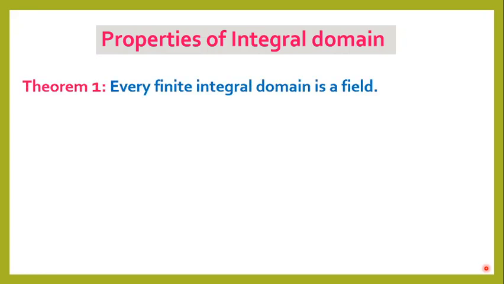Theorem. Every finite integral domain is a field. Here, they have given an integral domain, and we have to prove that it is a field. An integral domain and a field have 10 properties in common. The speciality of an integral domain is that zero divisors are absent. The speciality of a field is that every non-zero element has a multiplicative inverse.